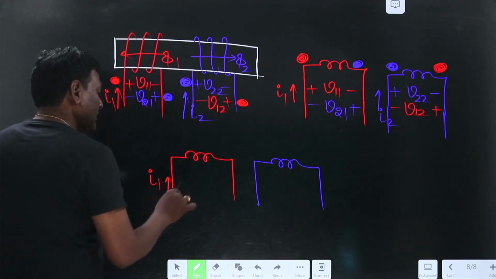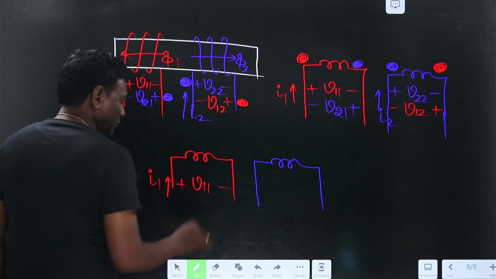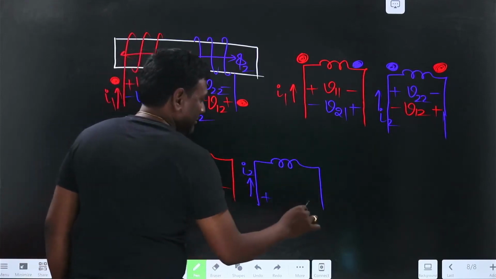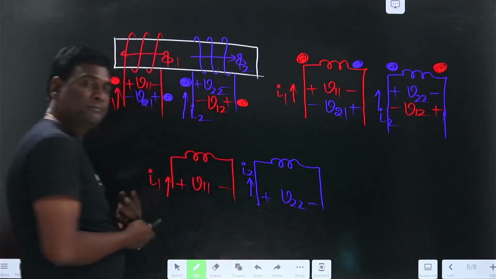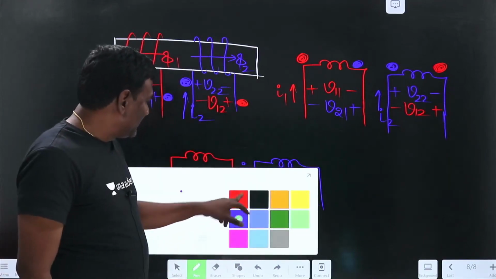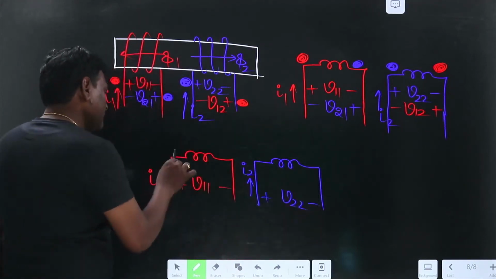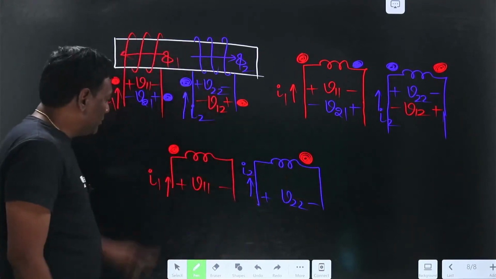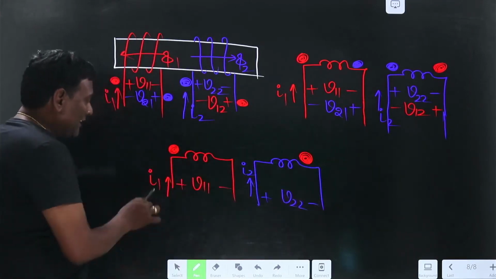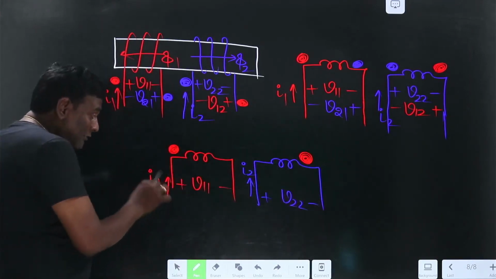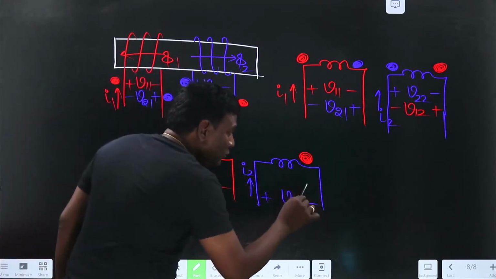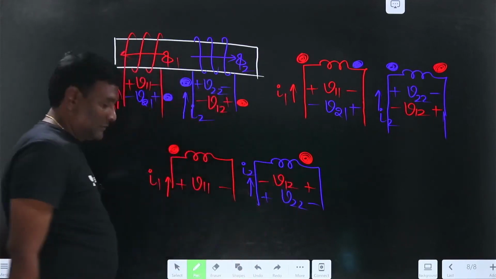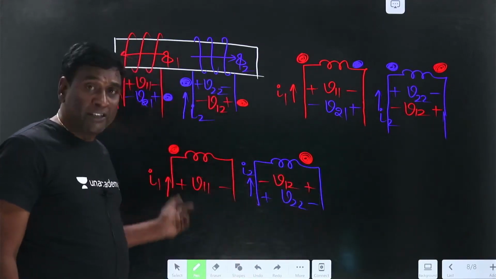I1 self will be like this, V11. I2 self will be like this, V22. After that, if I take the red dot, only one dot, so the red dot is here. Now whenever this current is entering into the dot, this dot is going to become positive, and this is going to be V because of 1 in 2. Or in the opposite way, from here to here should also come, no.